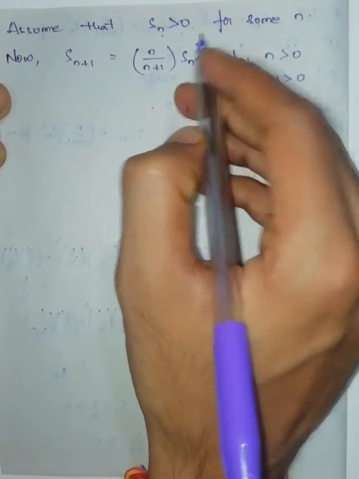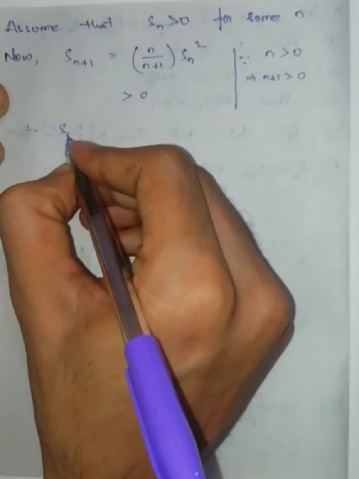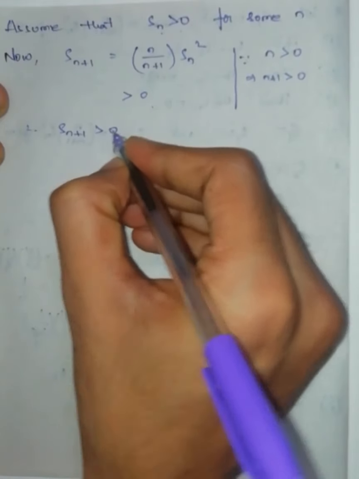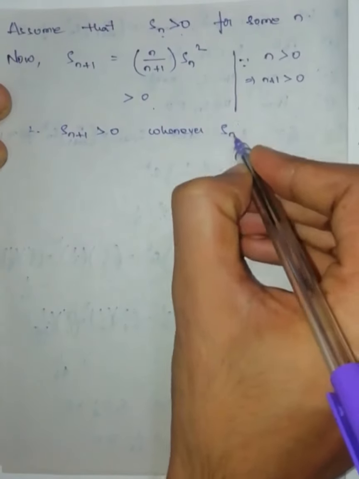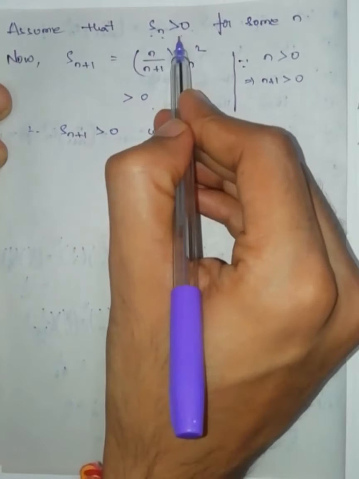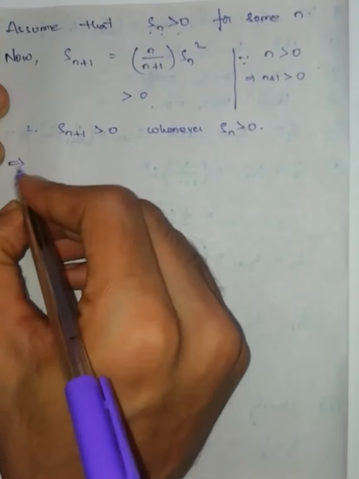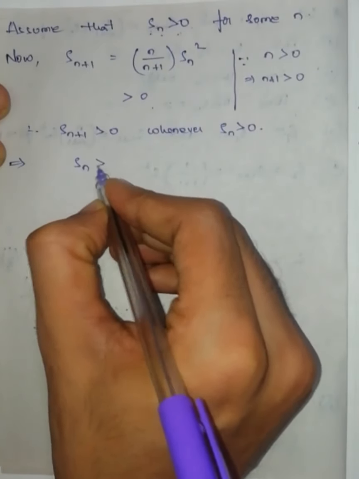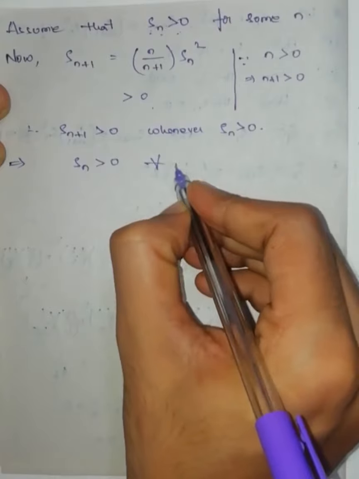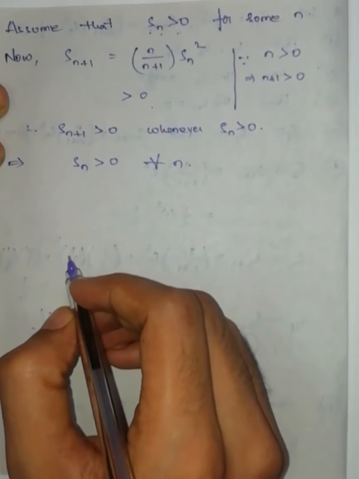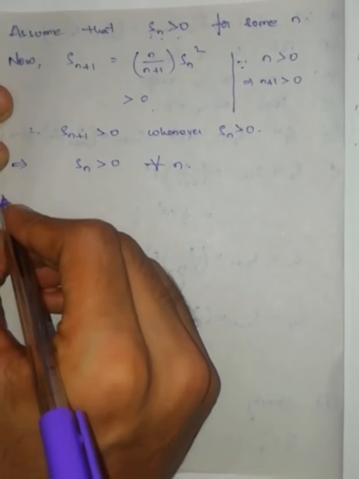Positive into positive is positive, therefore it is greater than 0. Therefore, S(n+1) is greater than 0 whenever Sn is greater than 0. If Sn is greater than 0, its next term is also greater than 0. This implies that by the principle of mathematical induction, Sn is greater than 0 for all n.